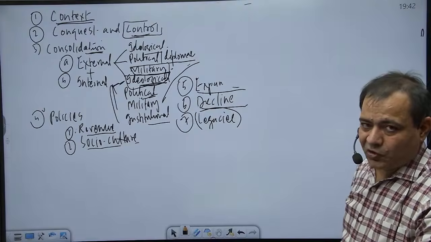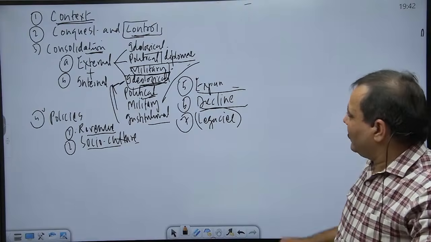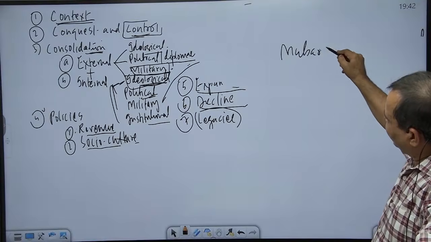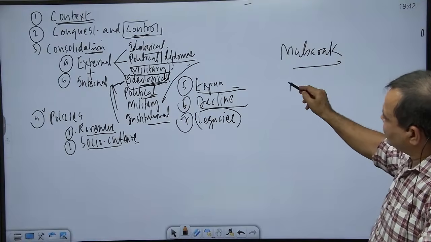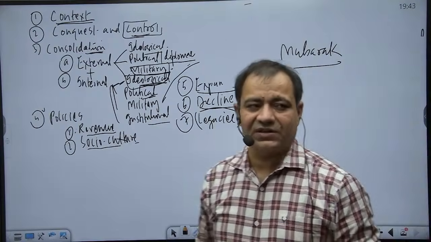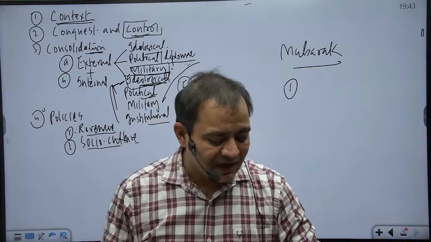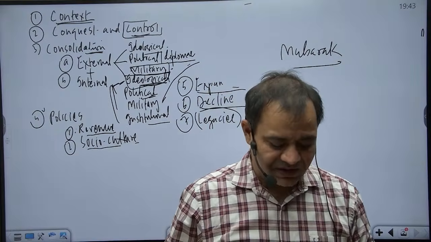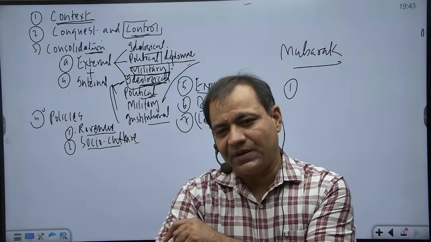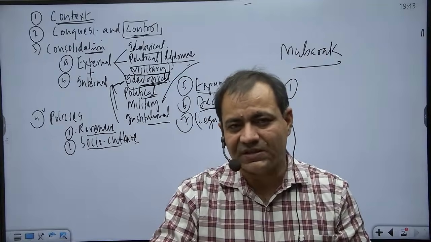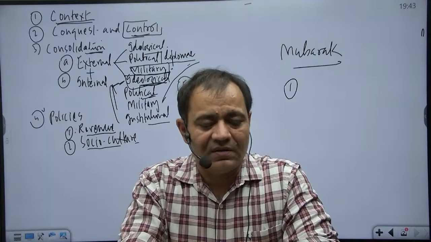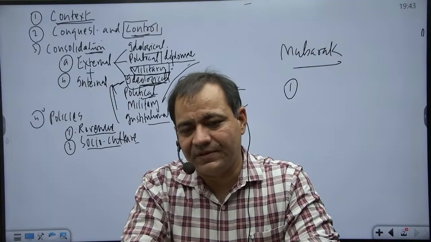You can test it on your own. Now, after this person, we have Mubarak Khalji, and Mubarak Khalji is known for two reasons. First, changing the policy towards the Deccan or south. Alauddin Khalji had conquered, but he had not annexed those areas. This person started annexing. So he was more ambitious than his father, but did not have his abilities and political acumen or wisdom. So naturally, that was going to result in disaster.